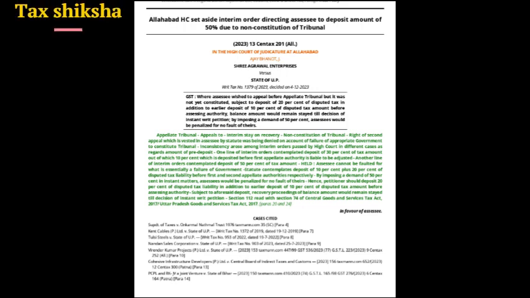Allahabad HC set aside an interim order directing the assessee to deposit 50% due to non-constitution of the tribunal. GST, where the assessee wished to appeal before the appellate tribunal but it was not yet constituted, subject to deposit of 20% of disputed tax in addition to the earlier deposit of 10% of the disputed tax amount before the assessing authority. The balance amount would remain stayed till the decision of the instant writ petition.